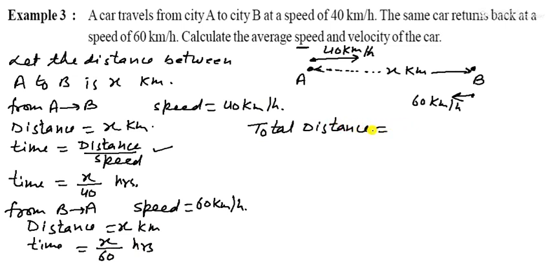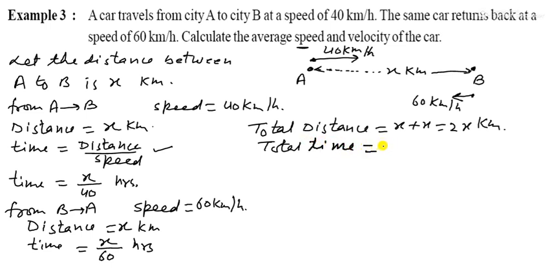Now total distance is equal to x plus x, that is 2x kilometer, and total time is equal to x upon 40 plus x upon 60.